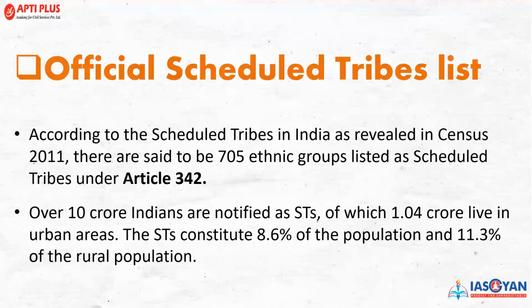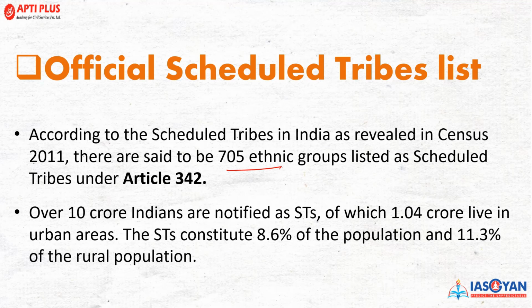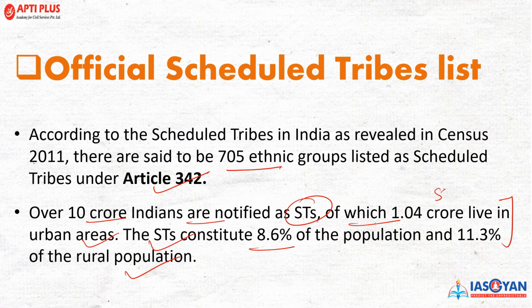Now, official scheduled tribe list की अगर बात करें, according to the scheduled tribes of India, it was revealed in the census 2011 that 705 ethnic groups are listed as scheduled tribes under Article 342 of the Indian Constitution, and over 10 crore Indians are notified as scheduled tribes, of which 1.4 crore are living in urban areas, and the ST constitute 8.6% of the population and 11.3% of the rural population. So suppose you're specifically writing about the ST community, this can be some fodder point that even you can use in the mains paper.